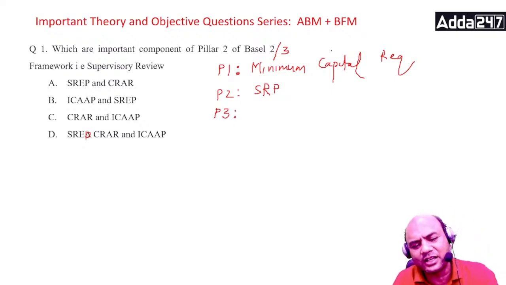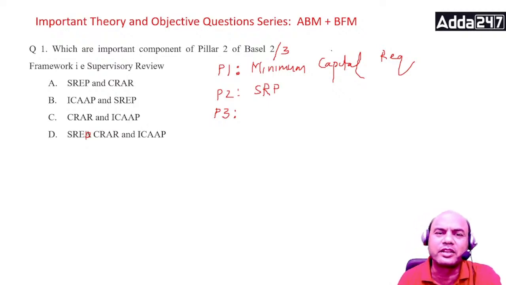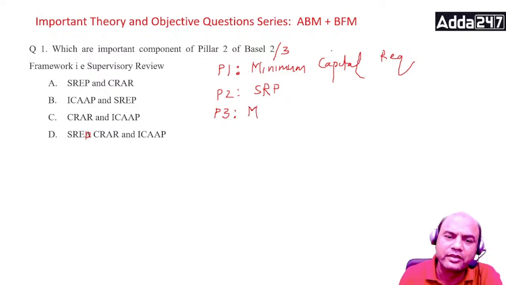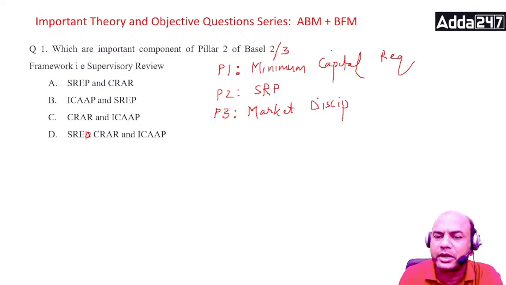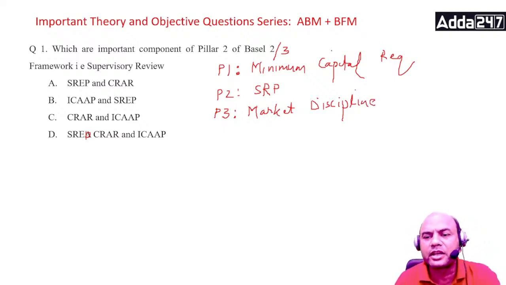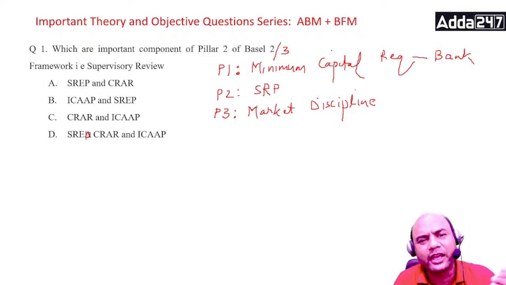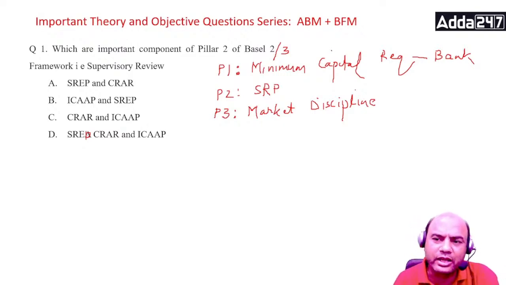What is Pillar 3 related to? Many of us always get confused. Pillar 3 is mainly market discipline. So a few things you need to keep very clear in your mind. The minimum capital requirement is performed by the individual bank. Individual bank means SBI, ICICI, HDFC, Federal Bank. All these individual banks perform this function. It will have all the three capitals: credit, market, ops.